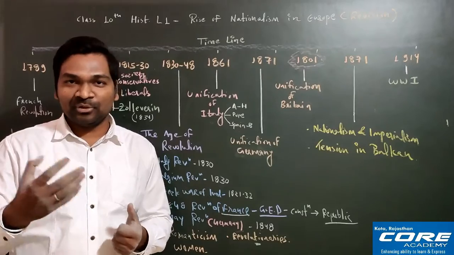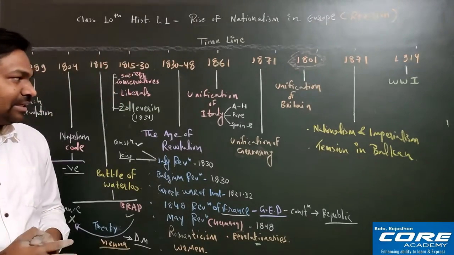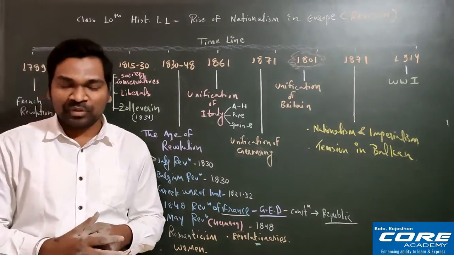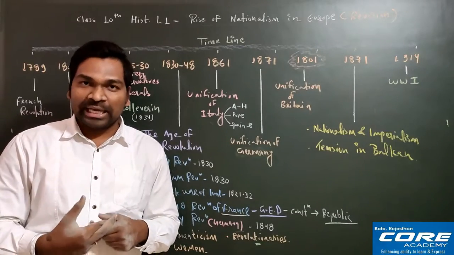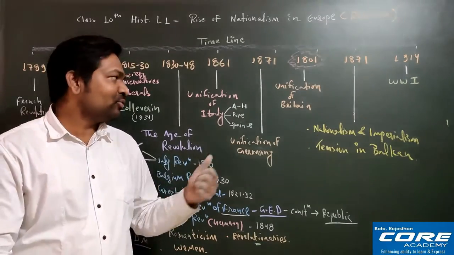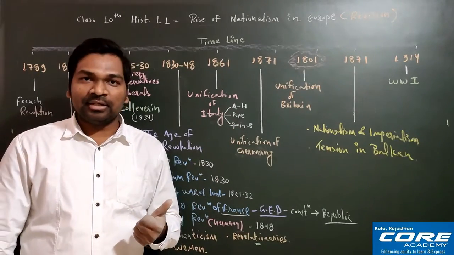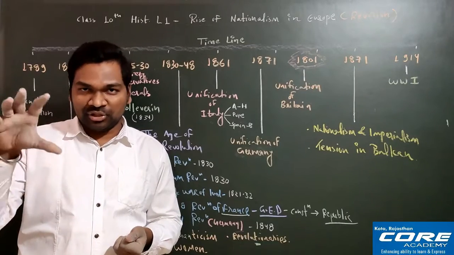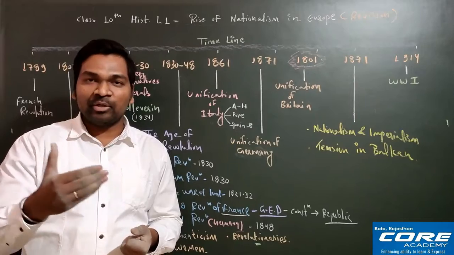Understood? So who is known as soul of Italy? Giuseppe Mazzini. Okay. After Giuseppe Mazzini, the next very important personality is Victor Emmanuel II. Victor Emmanuel II is the king of Sardinia Piedmont, and he initiated to unify all the places of Italy together. And to support Victor Emmanuel II, there was one chief minister of Victor Emmanuel II.